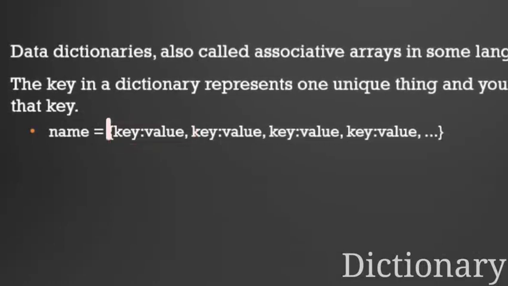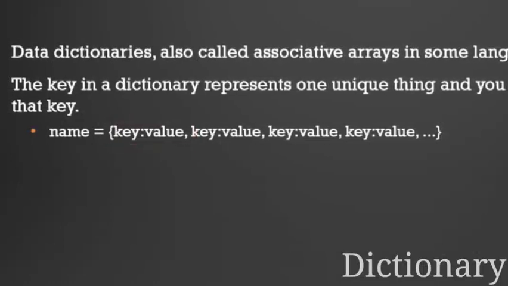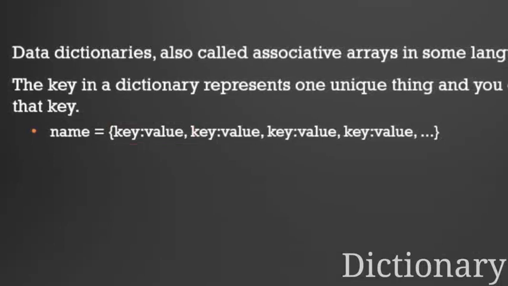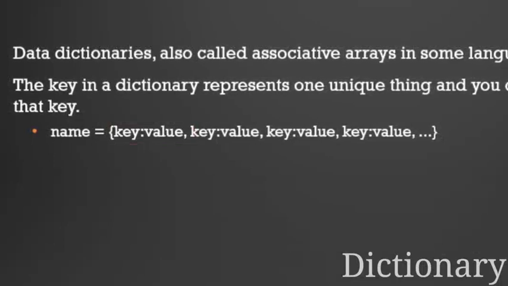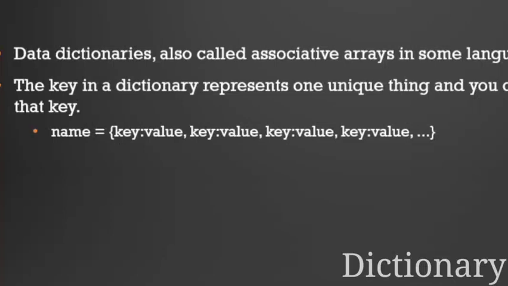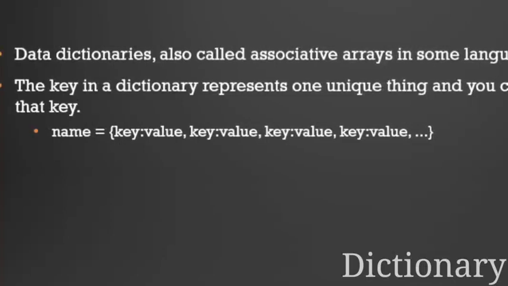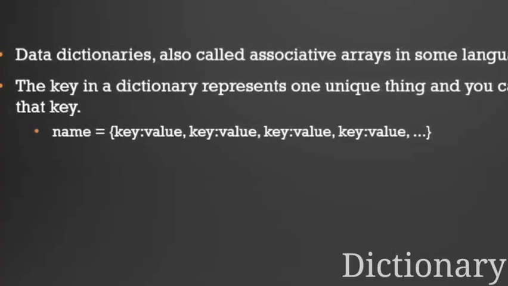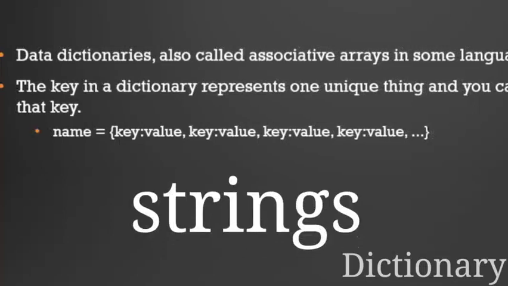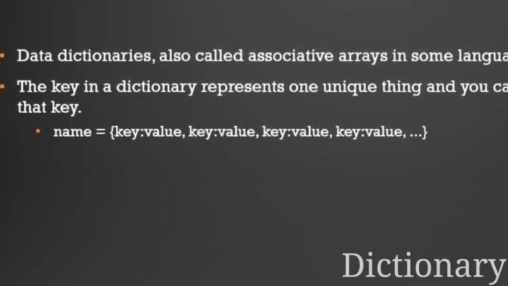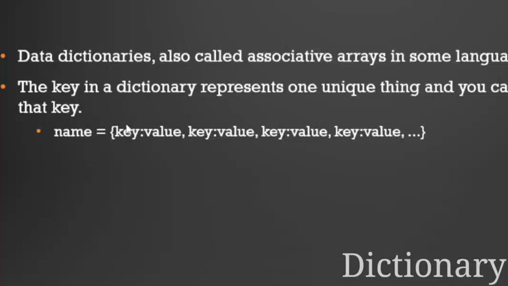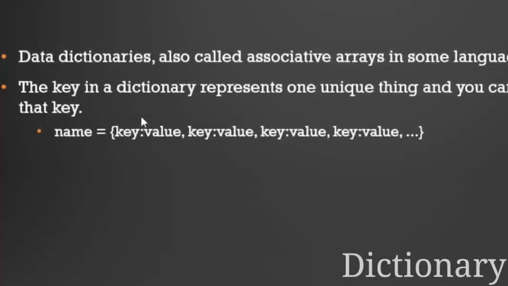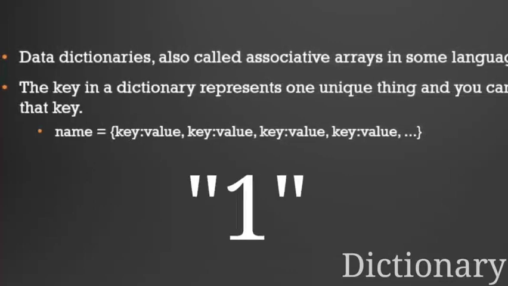Okay, so the name here can be any generalized name you want to give, and the key-value pairs are enclosed in curly braces. The keys are generally written as strings by using quotation marks. If you just define 1, it will become an integer. If you have double inverted quotations, then it will become a string.